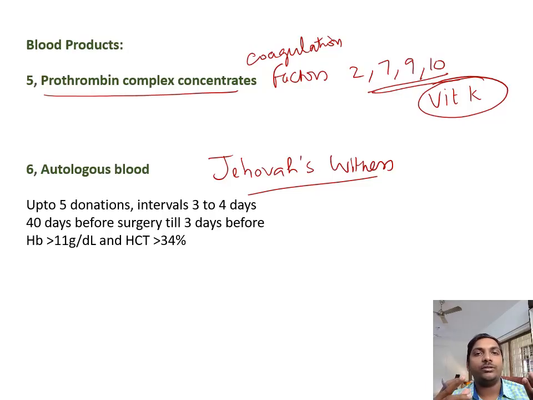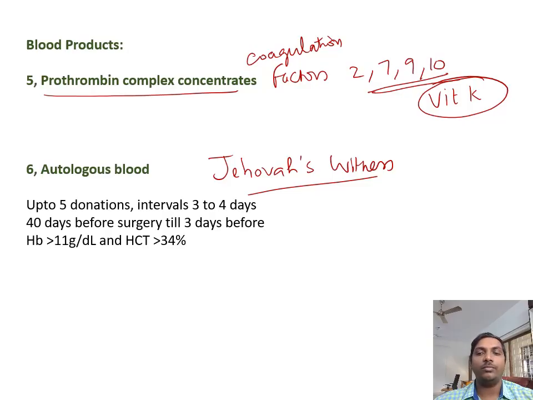That kind of donation is called autologous blood donation or blood transfusion. A maximum of 5 donations can be done by the patient within a period of 40 days to 3 days before surgery. For each donation, the minimal interval should be 3 to 4 days. And the patient should have a hemoglobin of more than 11 with a hematocrit of more than 34. Only then are they eligible for autologous blood transfusion or blood storage, right?